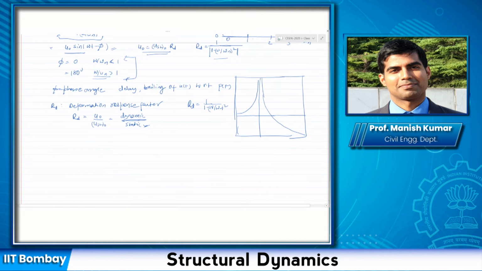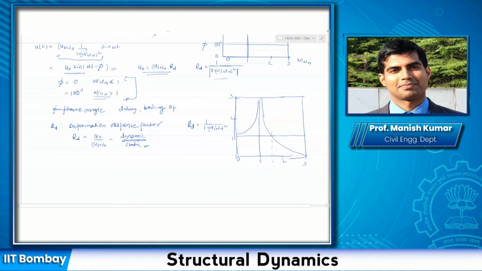Okay, and this is 0, 1, let us say this is 2, this is 3, it would intersect at some point here. Okay, and this is 0, 1, 2, 3, this is my RD. Okay, let me just delete this here, so it becomes more clear to you. So RD represents the amplification in the response or the reduction in the response because of the dynamic characteristic of the structure. Okay.